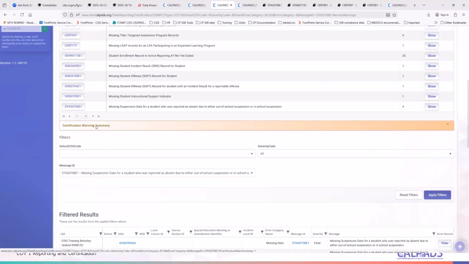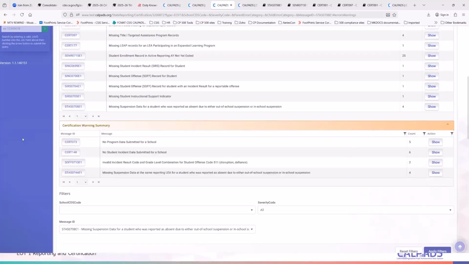It is also important to note that there will be warnings that you may see. Just because these are warnings, that doesn't mean you ignore them, because sometimes it's also an indication of maybe misreporting data or not even reporting data for specific schools.